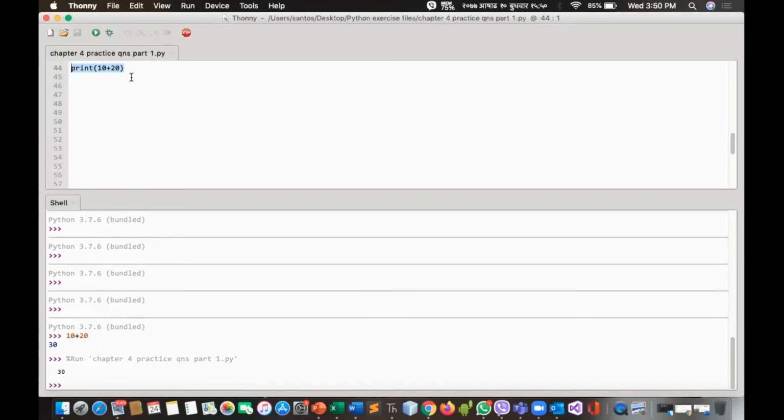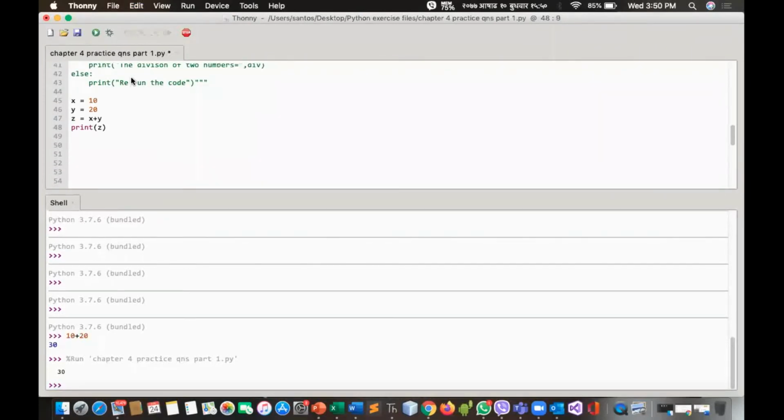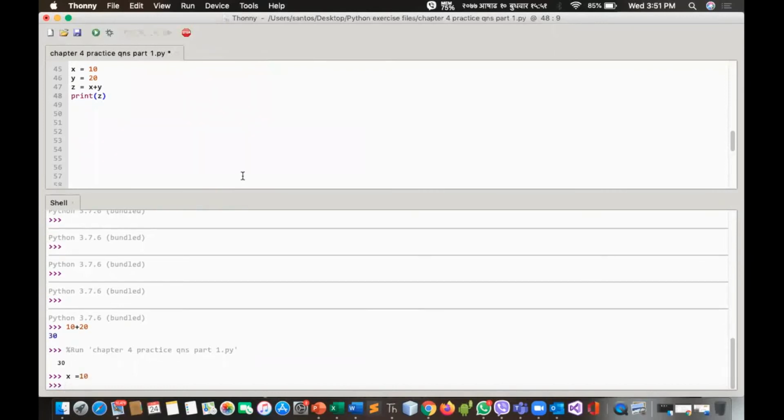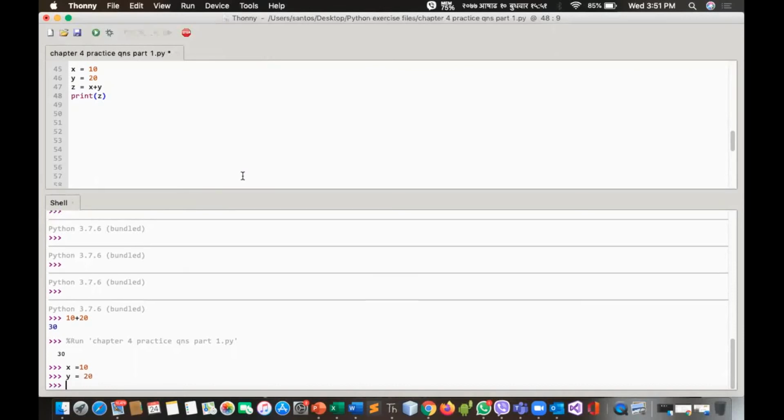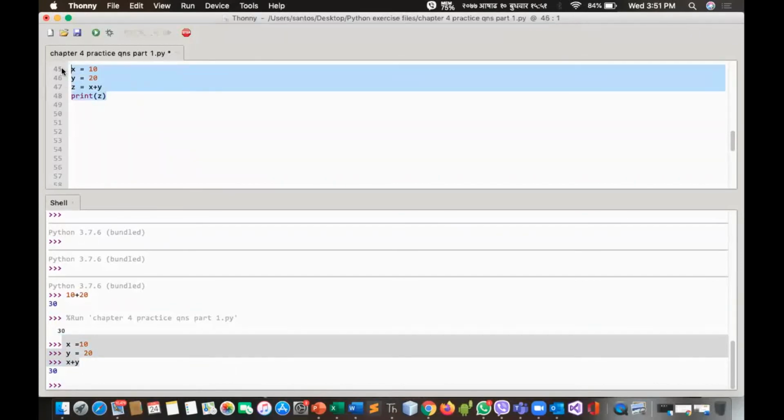I'll show you another difference also. Previously there were these 4 lines of code. In interactive mode, line by line, x equals 10, y equals 20. Then I will simply write x plus y. I can skip some code. Instead of assigning into j, I can simply do x plus y and get 30. See, in 3 lines of code I can get the answer, but here I have to write 4 lines of code. Clear? So this is the difference between interactive mode and script mode.